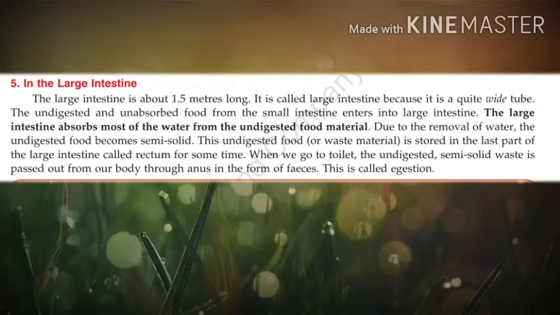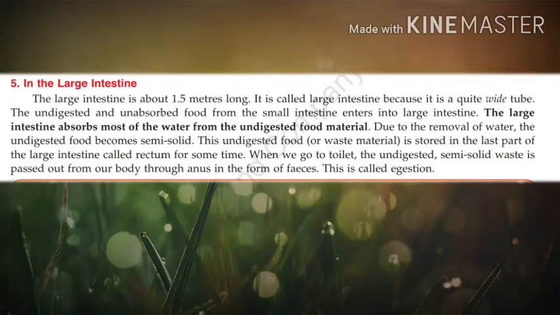Okay? Now what happens here? The undigested and unabsorbed food from the small intestine enters into large intestine. Dear students, all the food which we eat is not digested. Some of the food is undigested, okay, and it is not absorbed by the small intestine. So this food is called undigested and unabsorbed food. This passes from the small intestine into the large intestine. Okay.